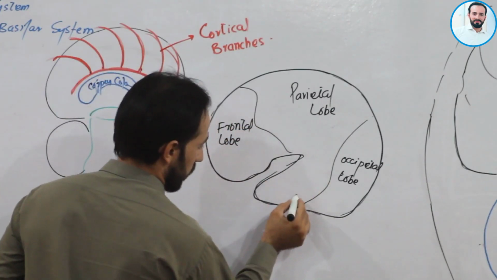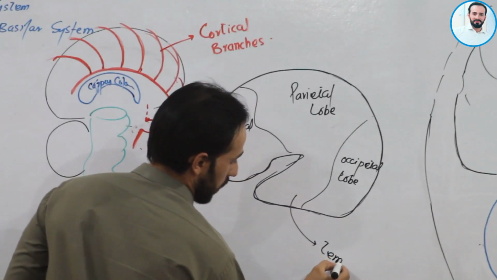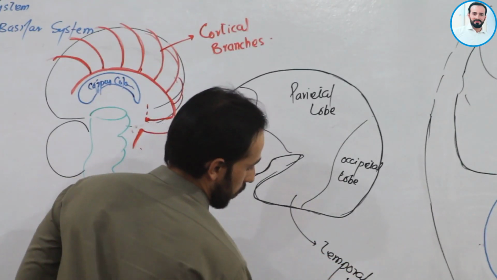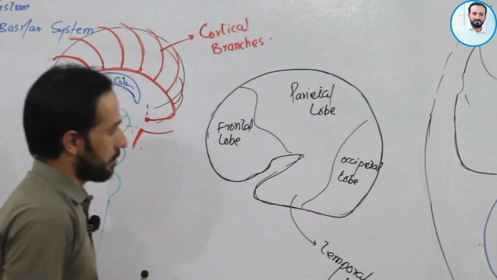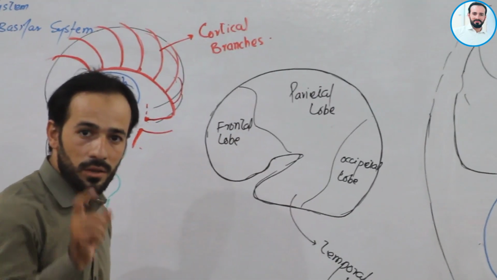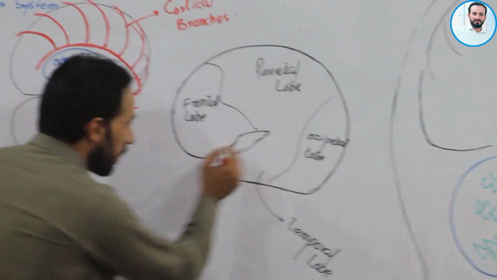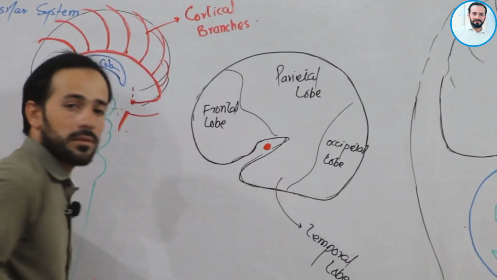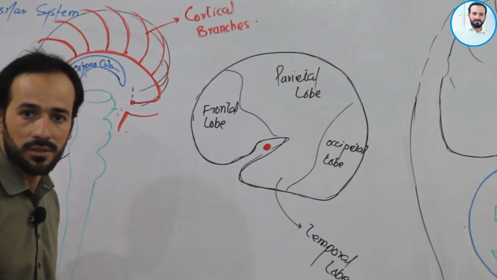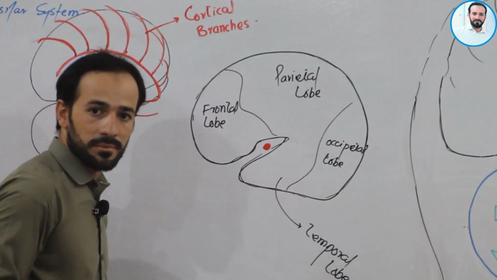And this is our temporal lobe. It's very simple. Now look carefully. Here is the middle cerebral artery. This is the full diagram.